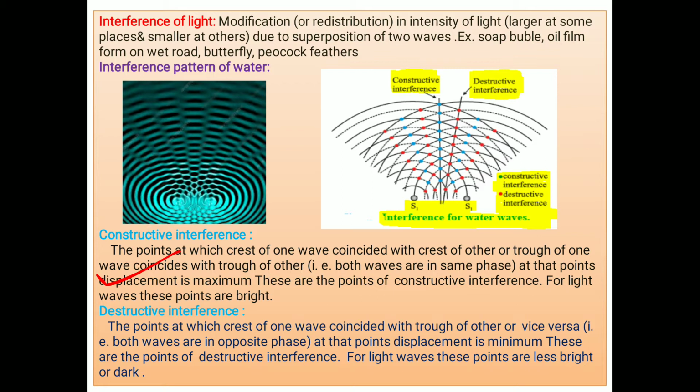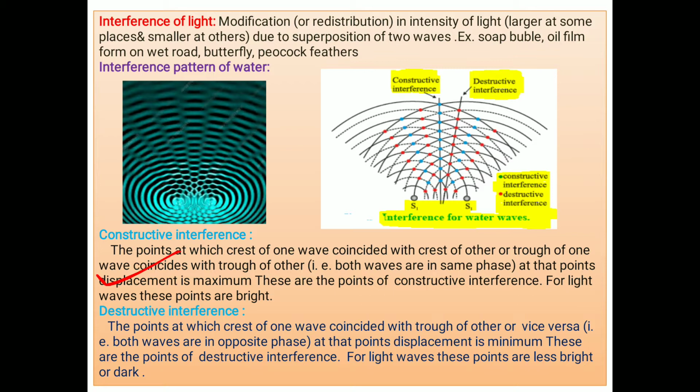The point at which the crest of one wave coincides with the crest of the other, or the trough of one wave coincides with the trough of the other, means both waves are in the same phase at that point and displacement is maximum. These are the points of constructive interference, and for light waves these points are the bright points, because the intensity of the light is directly proportional to the square of the amplitude.